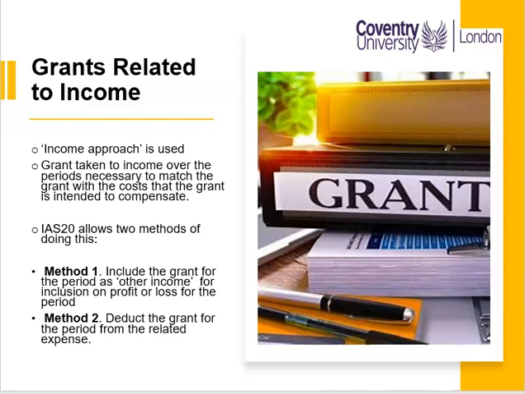IAS 20 allows two methods of doing this. Method 1. Include the grant for the period as other income for inclusion on profit or loss for the period. Or method 2. Deduct the grant for the period from the related expenses.